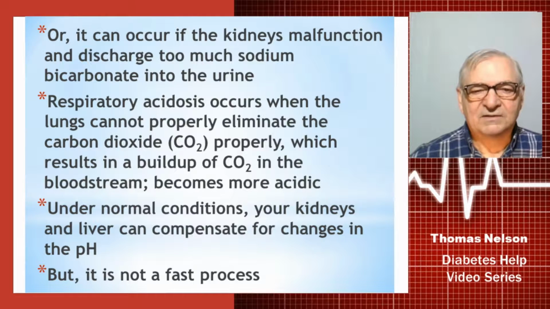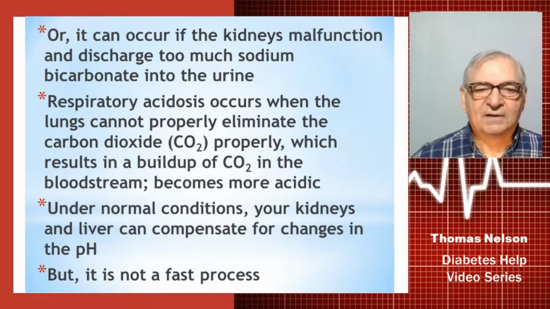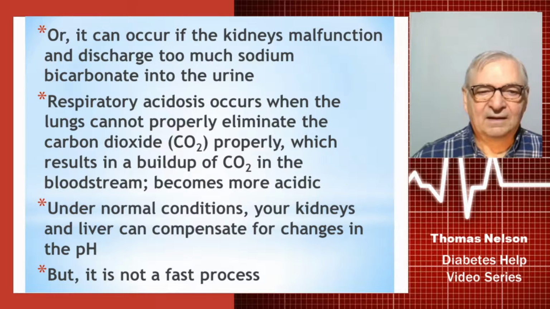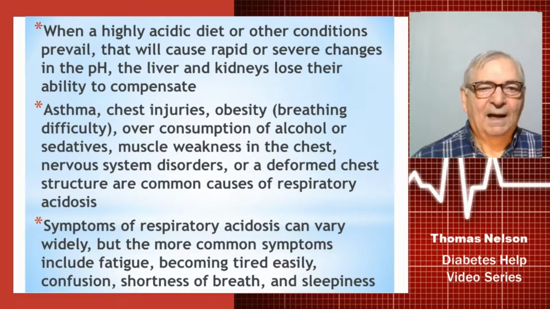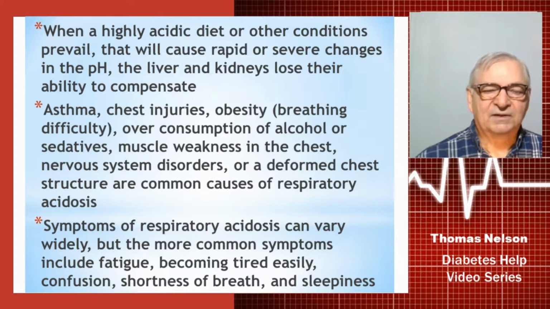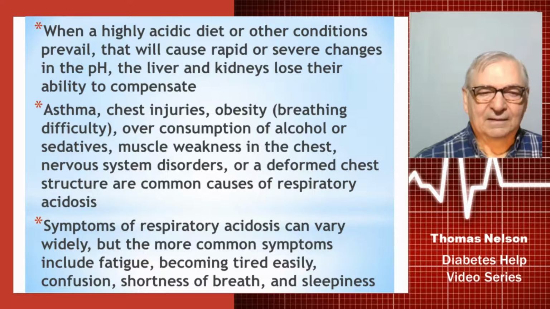So under normal conditions, your kidneys and your liver can compensate for changes in the pH, but it's not a fast process. So when a high acidic diet or other conditions prevail that cause rapid, severe changes in the pH, the liver and the kidneys are going to lose their ability to compensate.